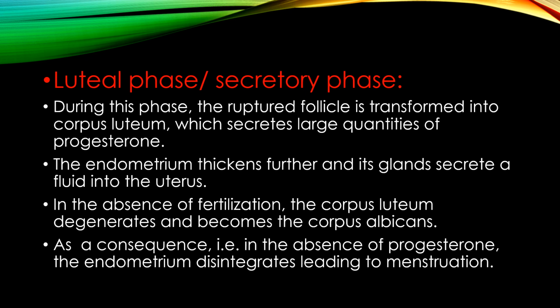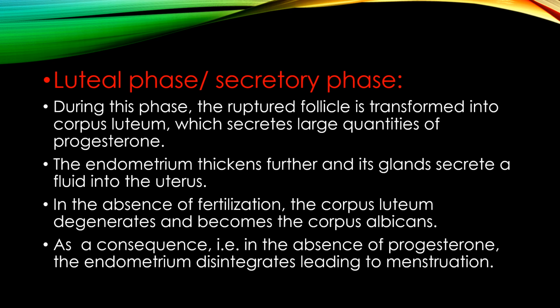That empty follicle will be transformed into the corpus luteum, and this corpus luteum is endocrine in nature, so it will secrete the hormone progesterone, and at this time the endometrium's thickness increases, and it is ready for fertilization.